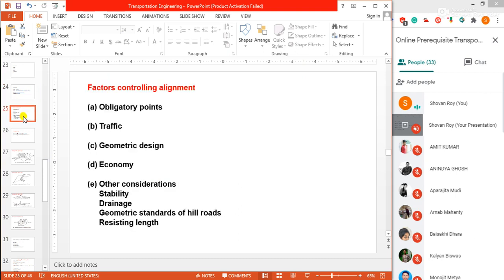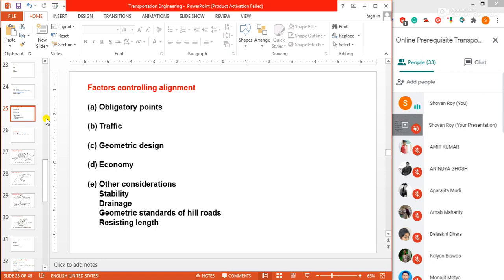In working out the economics, the initial cost of construction, the cost of maintenance and the vehicle operation cost should be taken into account.